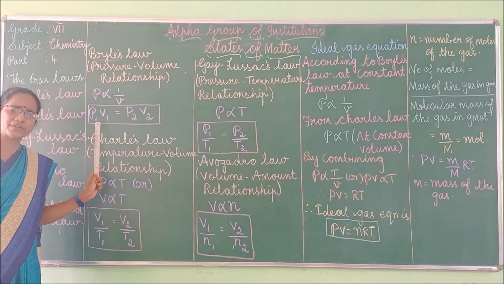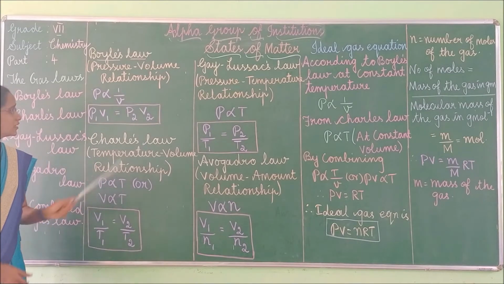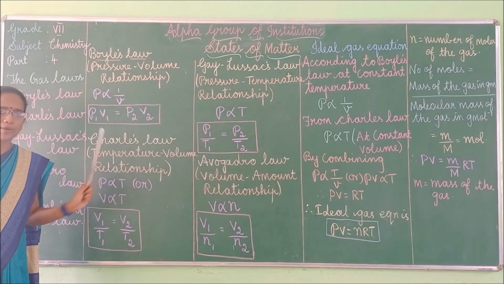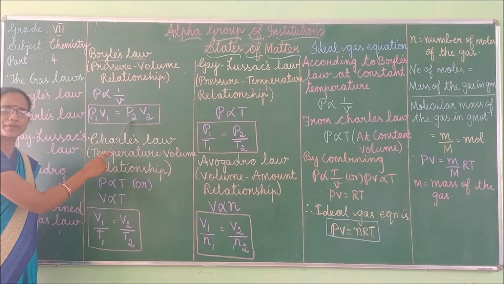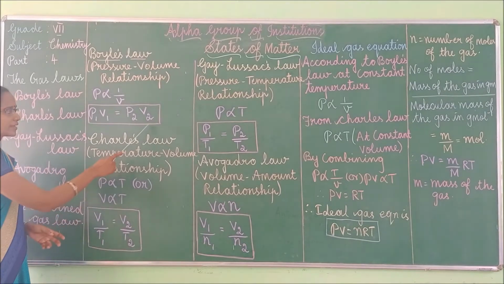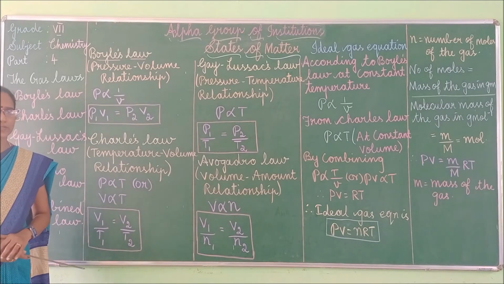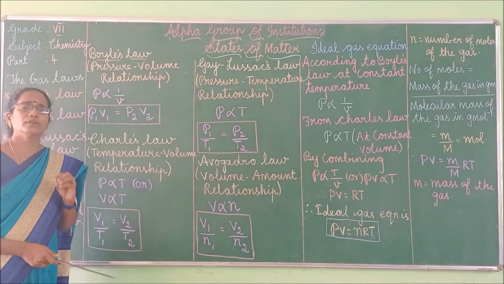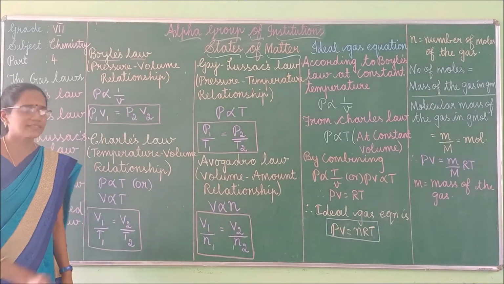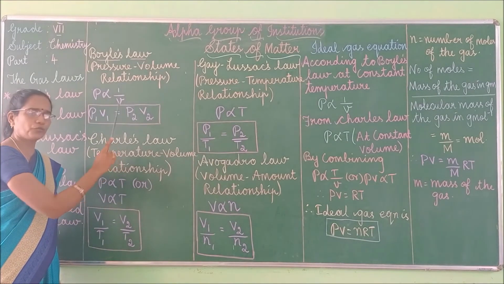Here P1 represents the initial pressure exerted by the gas, whereas V1 is the initial volume occupied by the gas, and P2 represents the final pressure exerted by the gas, whereas V2 is the final volume occupied by the gas. Boyle's law is used to determine the current pressure and volume of the gas, written as P1V1 equals P2V2.